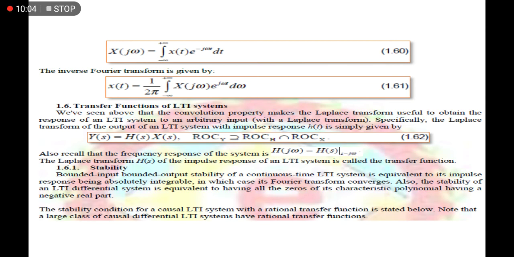In order to fulfill that, we have to use equations 1.6 and 1.61. As we can see here, we have a function x of t. In order to find its equivalent transform, we have to use this one. After this, the resulting expression is substituted into this formula, and that's it.